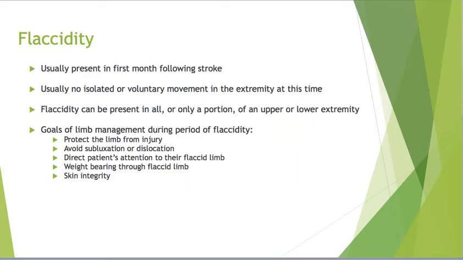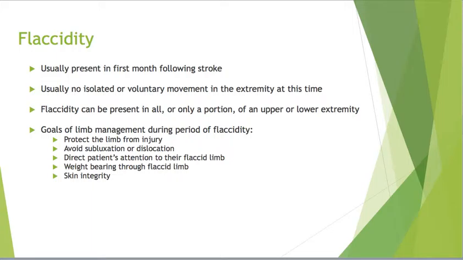Flaccidity, or lack of muscle tone and strength, is usually present in the first month following stroke. There's typically no isolated or voluntary movement in the extremity. It can be present in all of the limb or only a portion of the limb, and can be present in the upper or lower extremity.